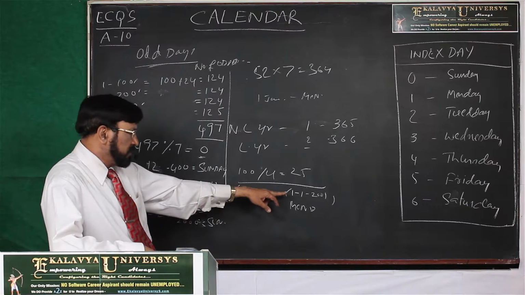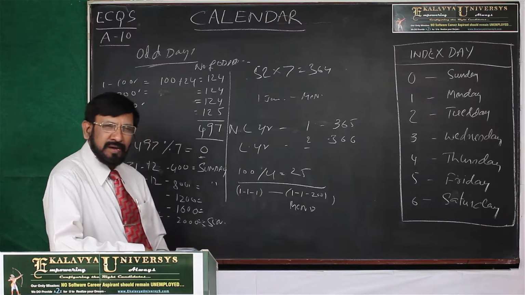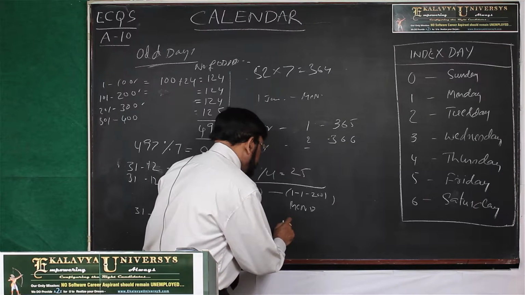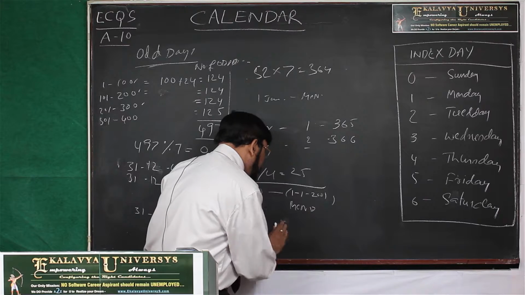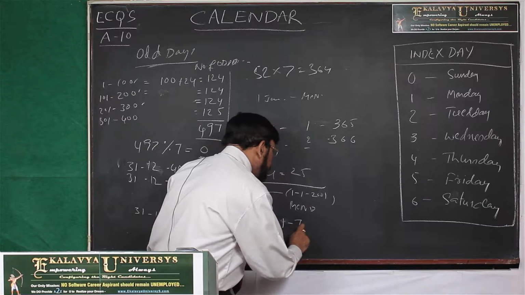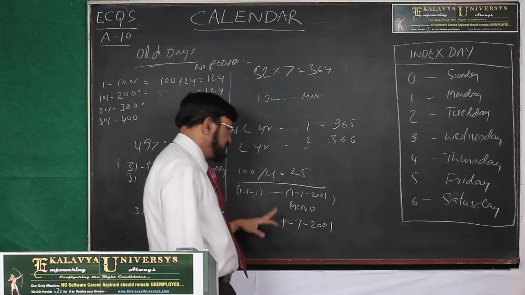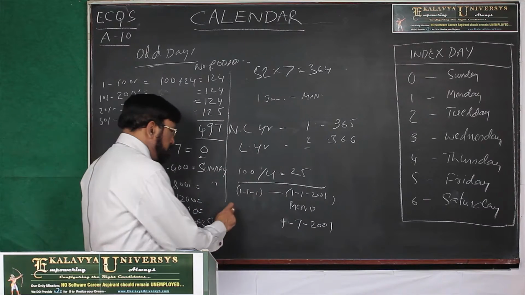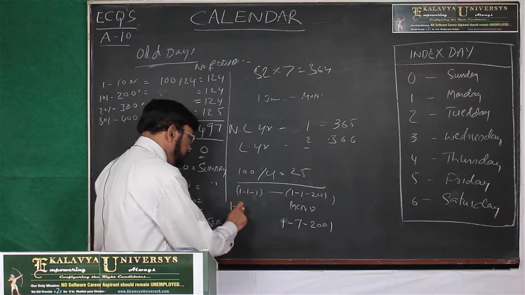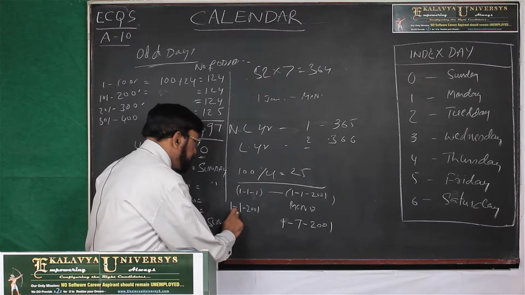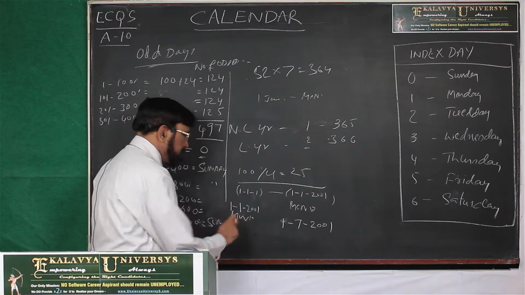Suppose I ask for 1/7/2001. You know that 1/1/2001 is on Monday.